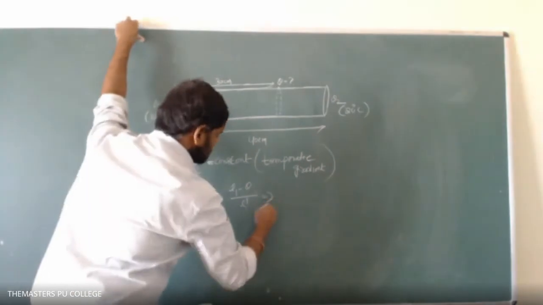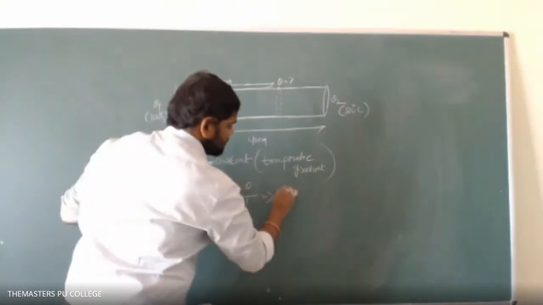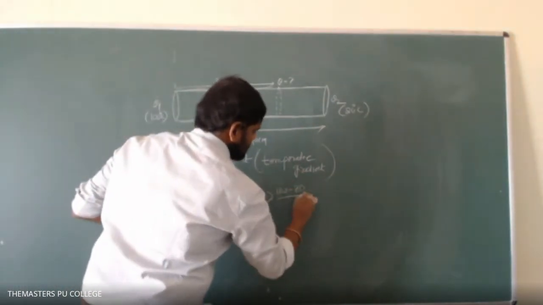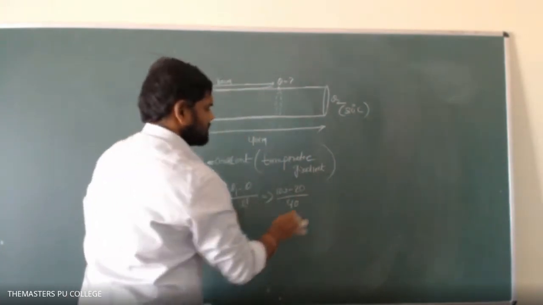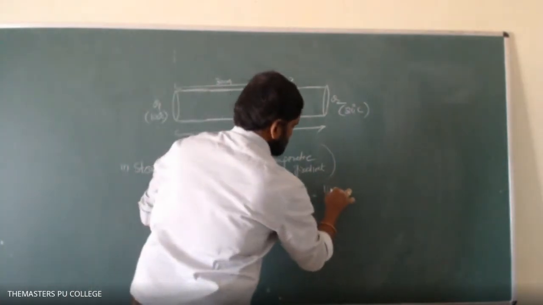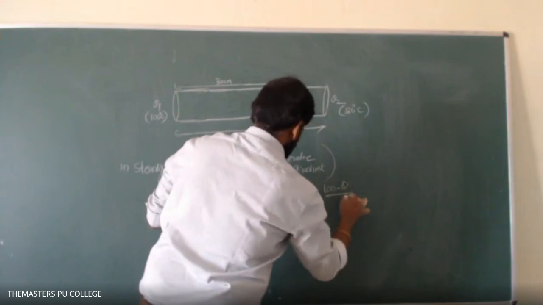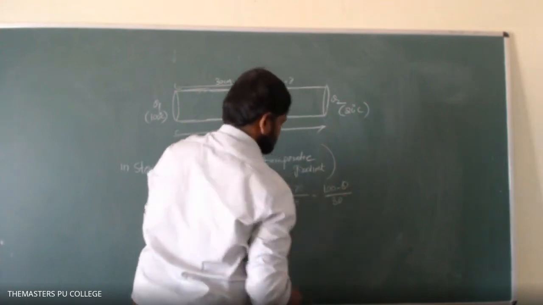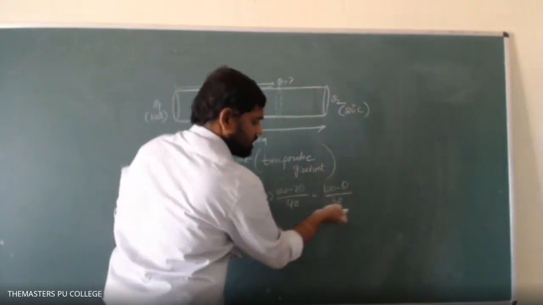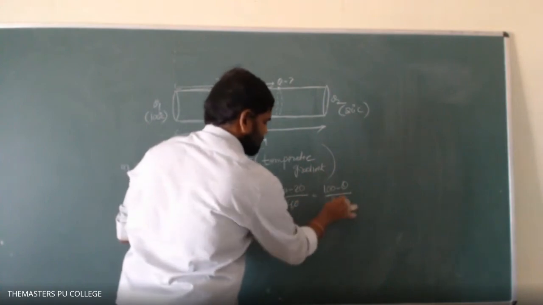So theta 1 means 100 minus 20, divided by the 40 length, equals theta 1 minus theta, the value of theta we need to calculate, divided by L1, which is 30. Anyway, these are in centimeters, so the units get cancelled.